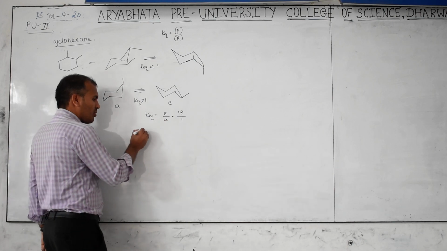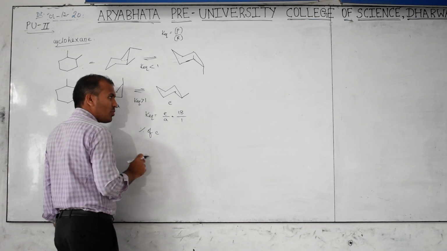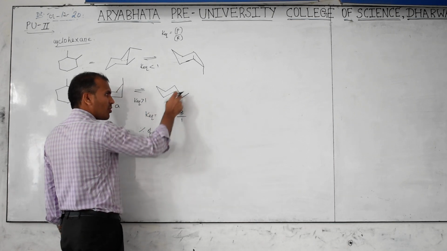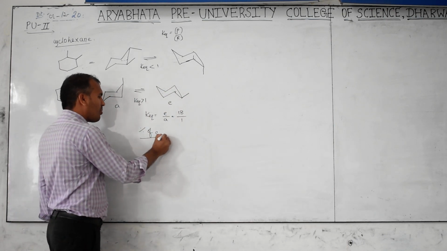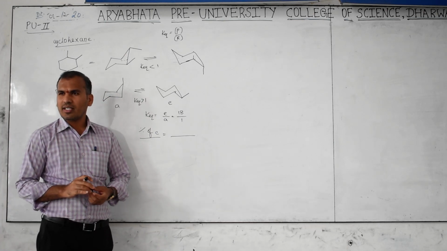Now they will ask the question: what is the percentage of equatorial methyl cyclohexane? What is the percentage of equatorial methyl cyclohexane? Now use your mathematics. How do you calculate your mass percentage?